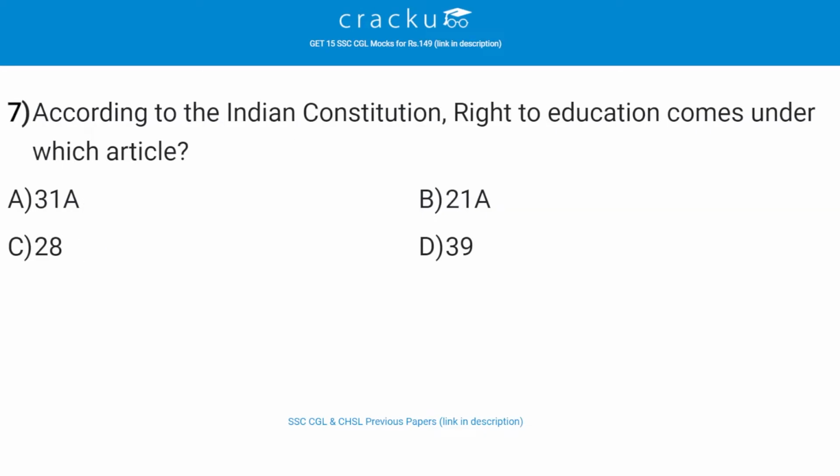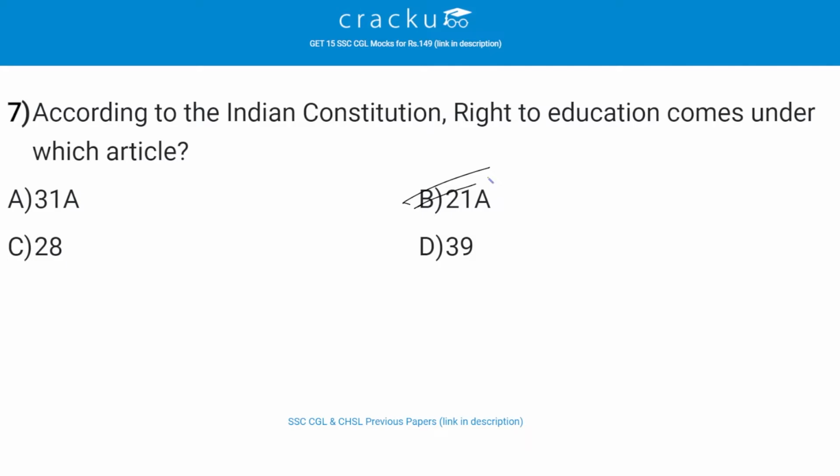According to the Indian Constitution, right to education comes under which article? The correct answer is B, that is 21A. So, the Right of Children to Free and Compulsory Education Act, or Right to Education Act, is an act of the Parliament of India enacted on 4th August 2009, which describes the modalities of the importance of free and compulsory education for children between 6 to 14 in India under Article 21A of the Indian Constitution.